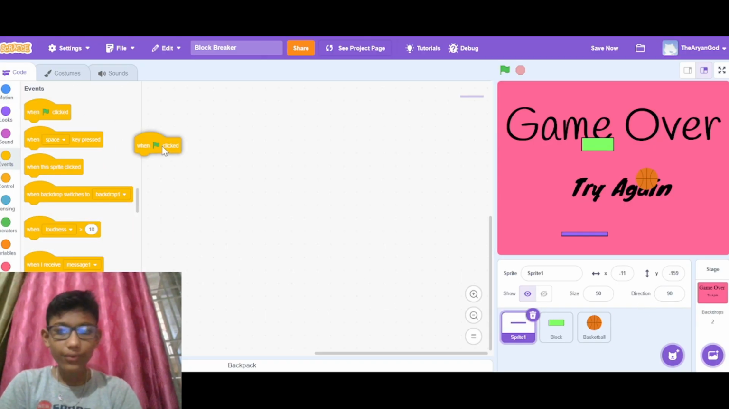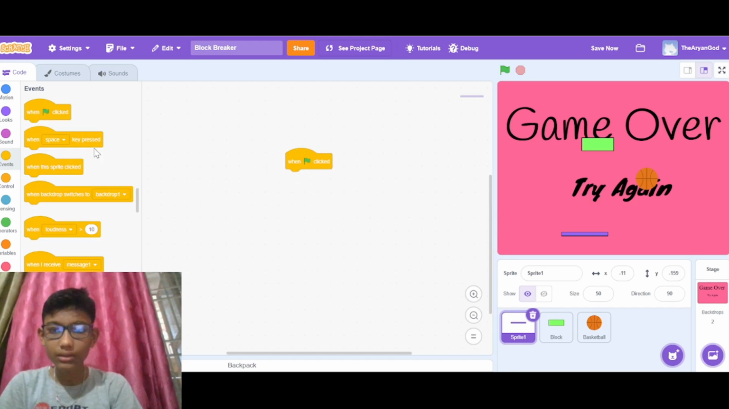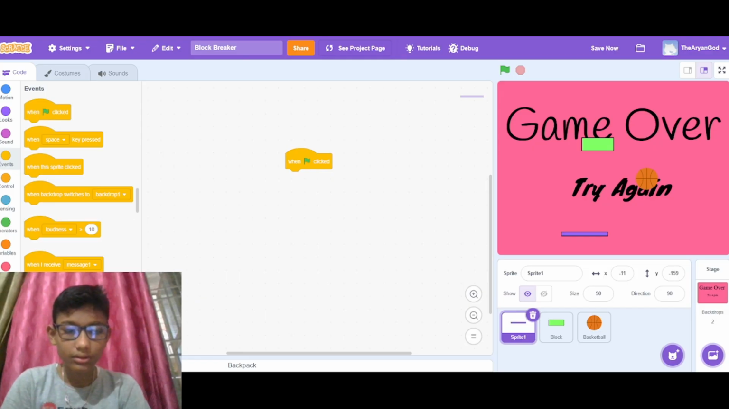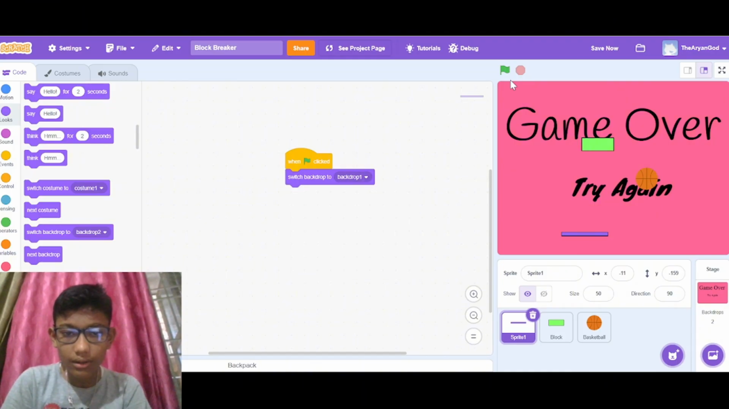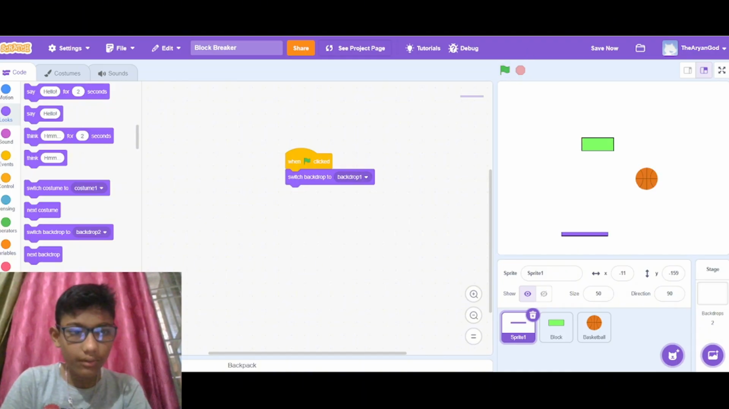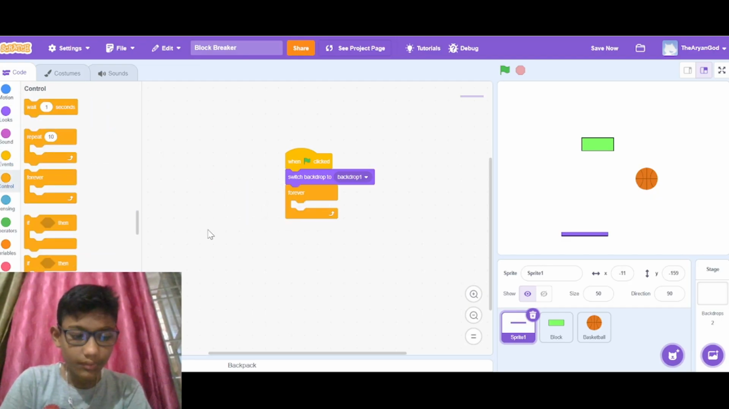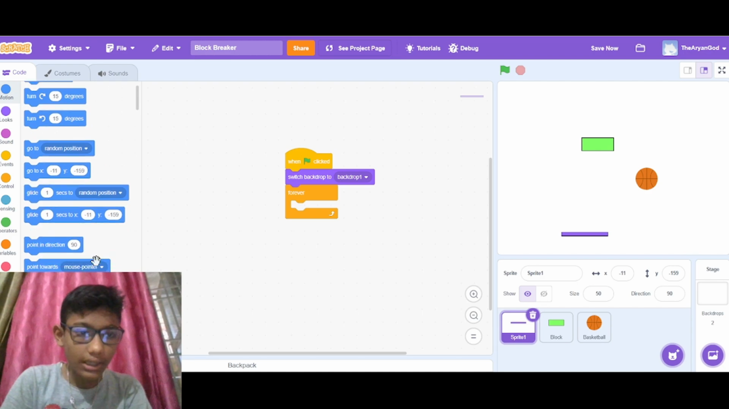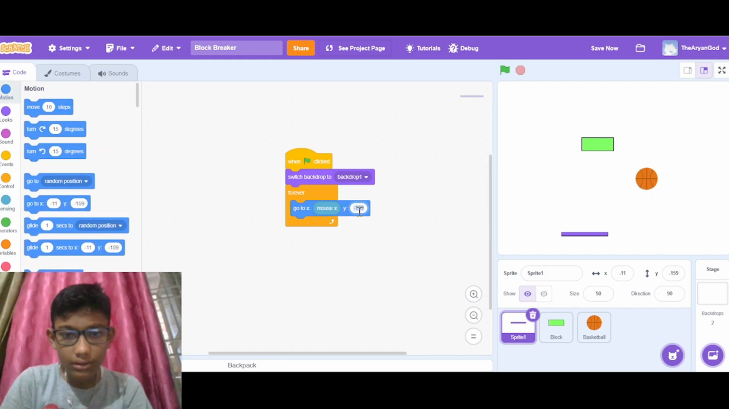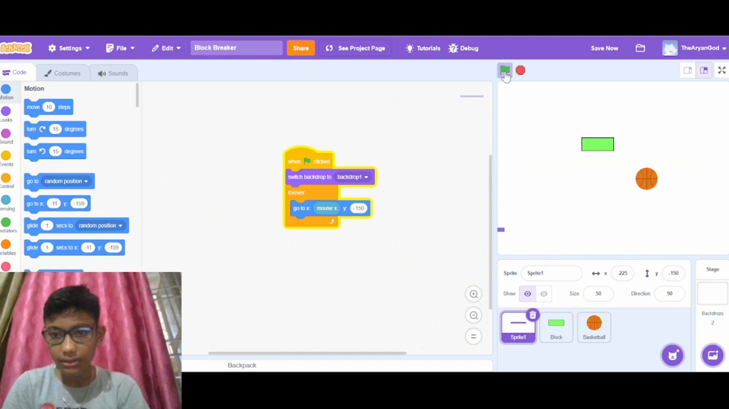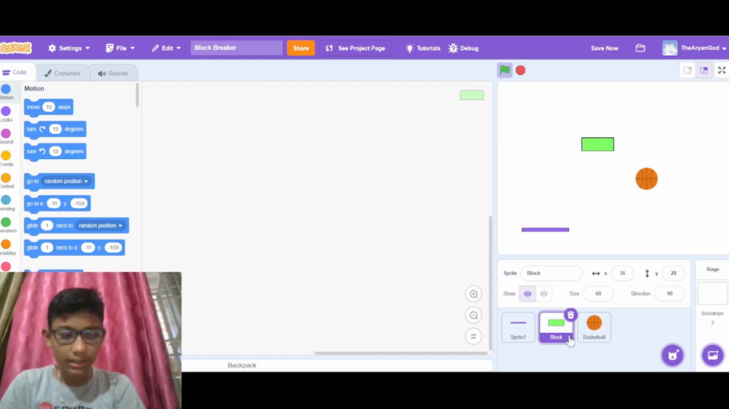Okay, now let's move on to our coding. So when green flag clicked, we will go to looks and then switch backdrop to backdrop 1, and then forever, we'll go to motion and go x to mouse x and y to minus 150. Okay, now it will work properly, and we will move on to our next sprite.